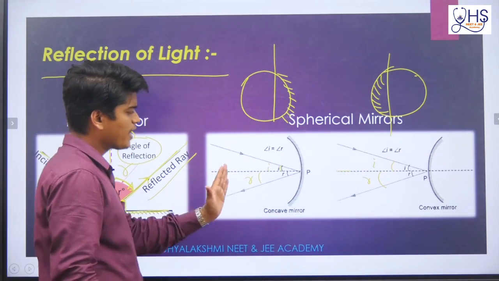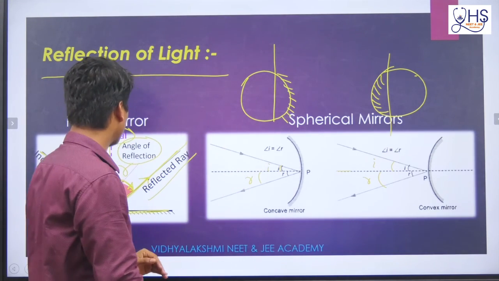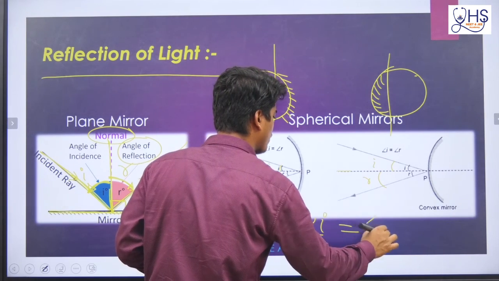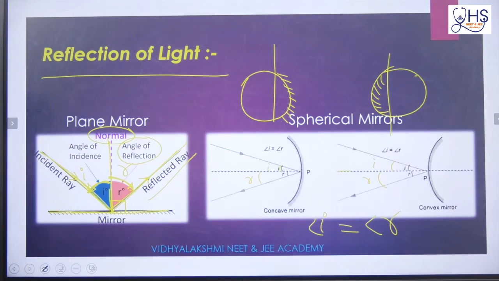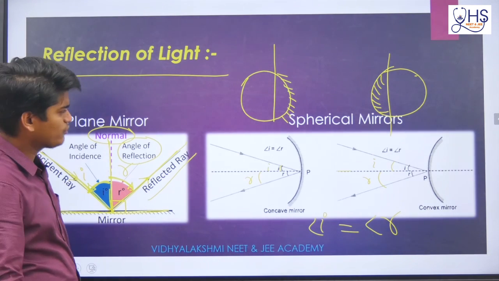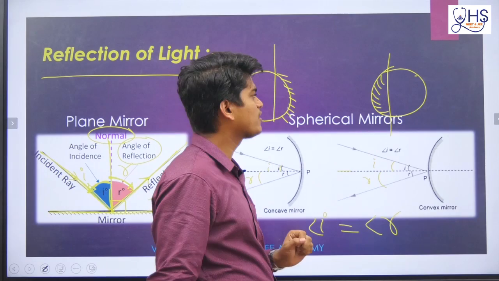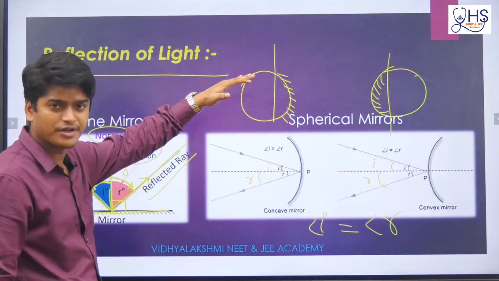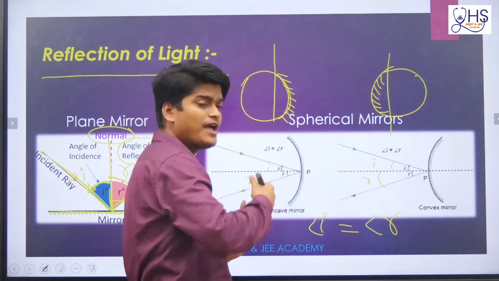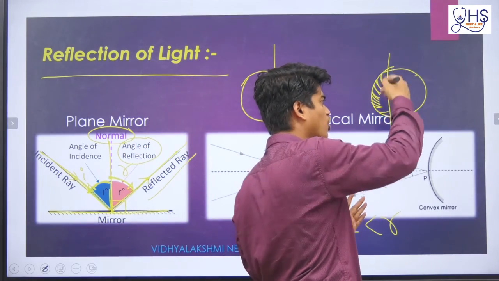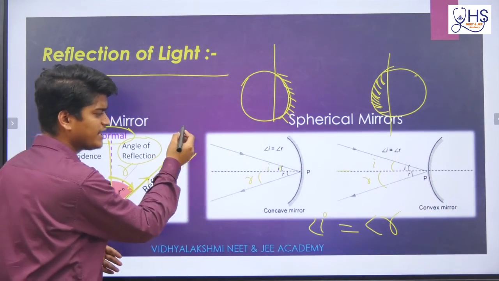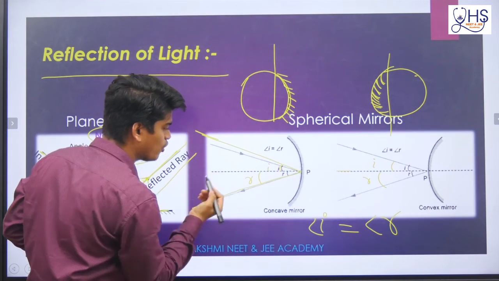Now listen, according to the laws of reflection, the angle of incidence should be equal to the angle of reflection. Now we will understand more about the concave and convex mirror. Always remember, concave mirror and convex mirror are parts of spherical mirrors. If we cut this part, it will act like a concave mirror, and if I cut this part and take that, it will act like a convex mirror. Here similarly an incident ray is coming and going like this.